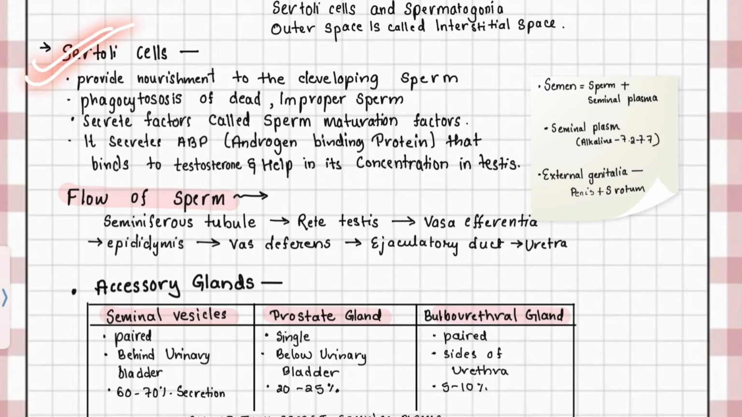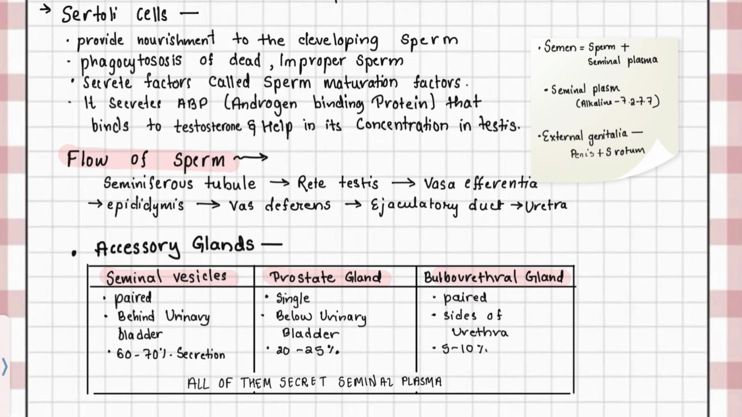Sertoli cells play a very crucial role in sperm development, and they provide nourishment to developing sperms, perform phagocytosis of dead or abnormal sperms, secrete sperm maturation factors, and release ABP, which is androgen binding protein, which binds to testosterone and helps maintain its high concentration inside the testes. The pathway of sperm movement is very important to remember.